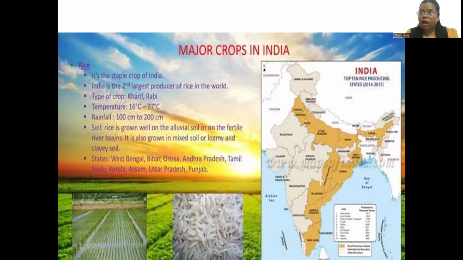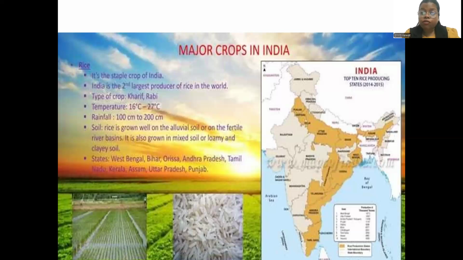If you have your own farmland, you can see that the rice crop requires at least 70% of water for production, because it contains nitrogen, so it requires so much water. So we have to give it 70% water, and rainfall is very good for rice production, 100 to 200 centimeters. The soil is alluvial soil, which is the majority of India, because alluvial soil is normal and found in any part of India. So rice requires alluvial soil, and sometimes loamy soil, right?